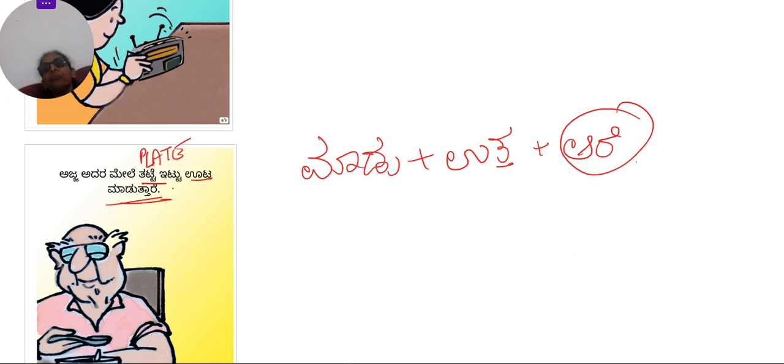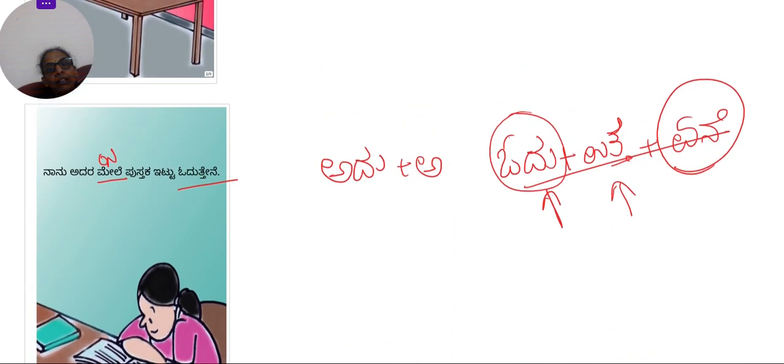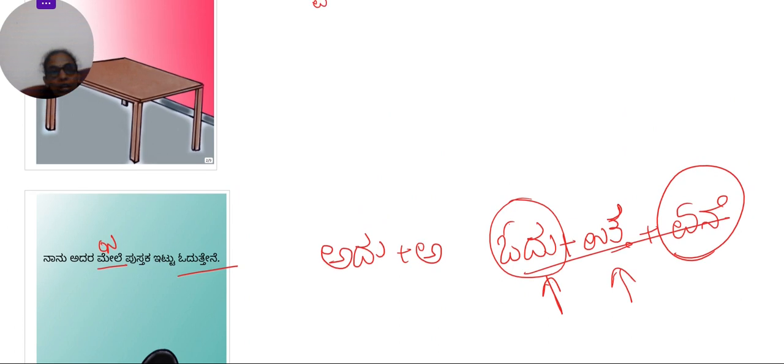There are a few more, but I want you to observe one thing. Okay, here in all these sentences, there is one thing missing. That is the second vibhakti. Like for example, nanu adara mele, you are supposed to be saying pustakavannu because pustaka is the object here. Okay, so pustakavannu ittu oduttene.